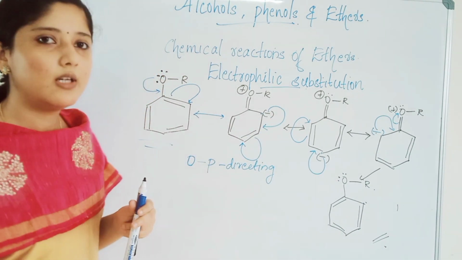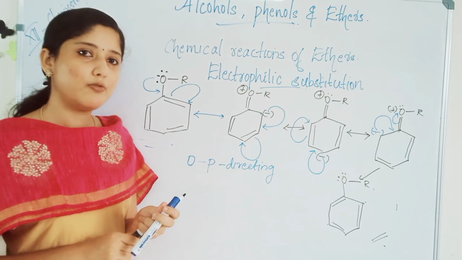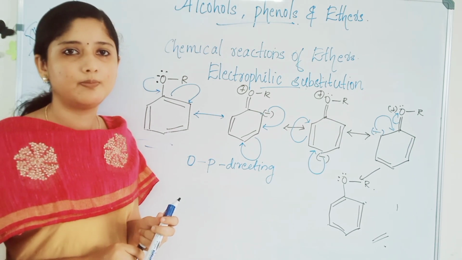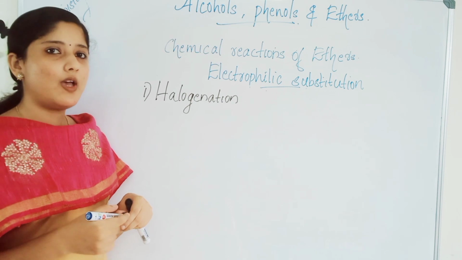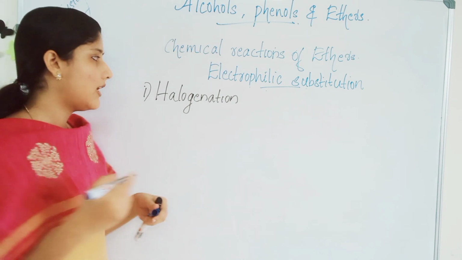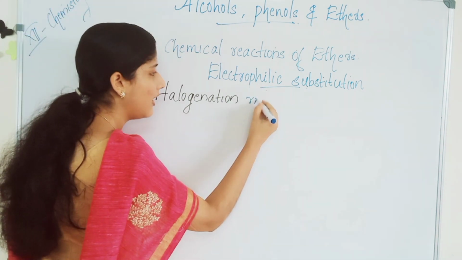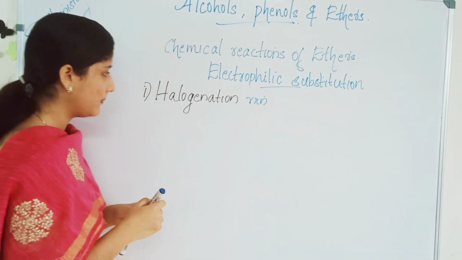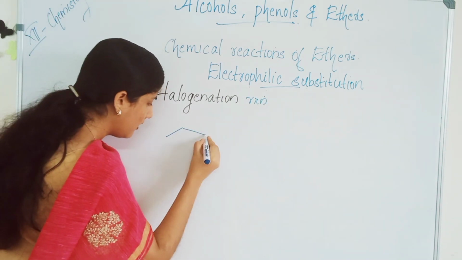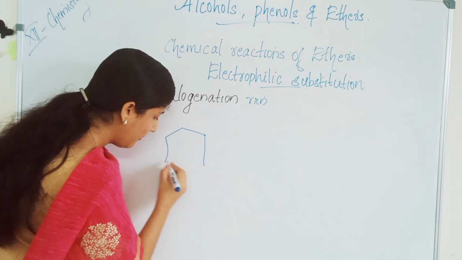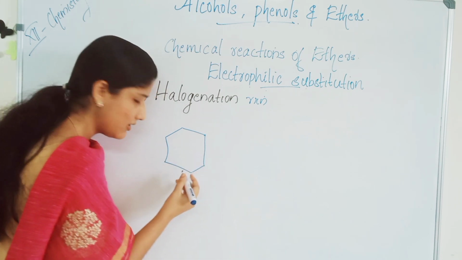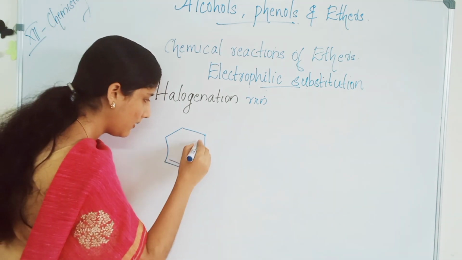So, let's look at different electrophilic substitution reactions now. First, we are going to study the electrophilic substitution that is the halogenation reaction. So, the simplest aromatic ether is what? Anisole, OCH3.